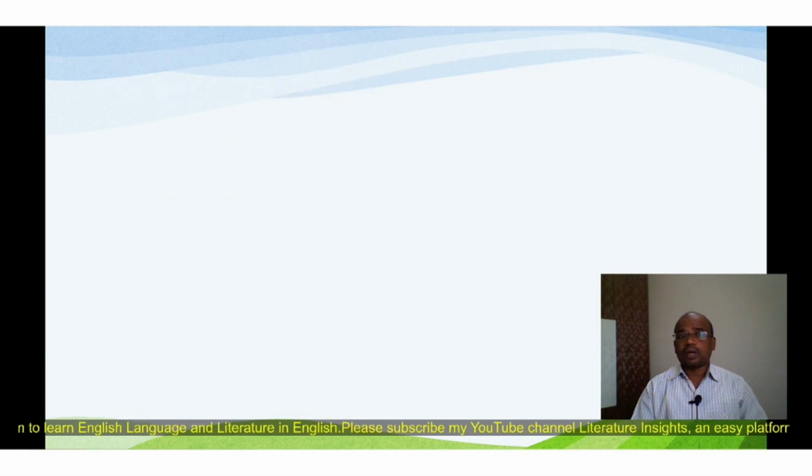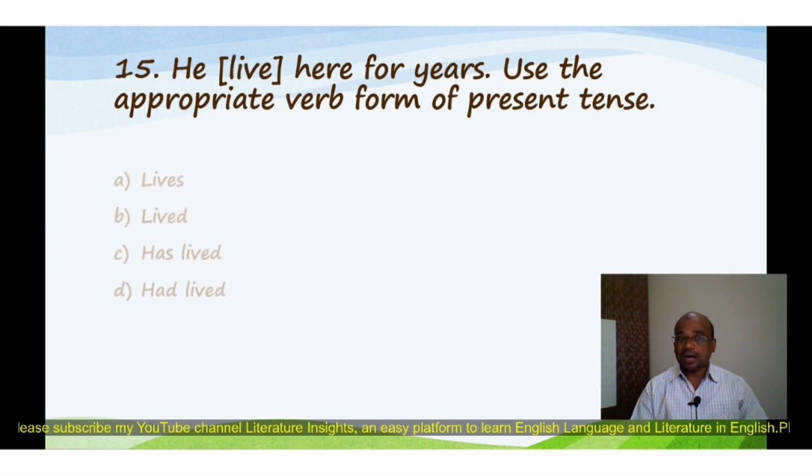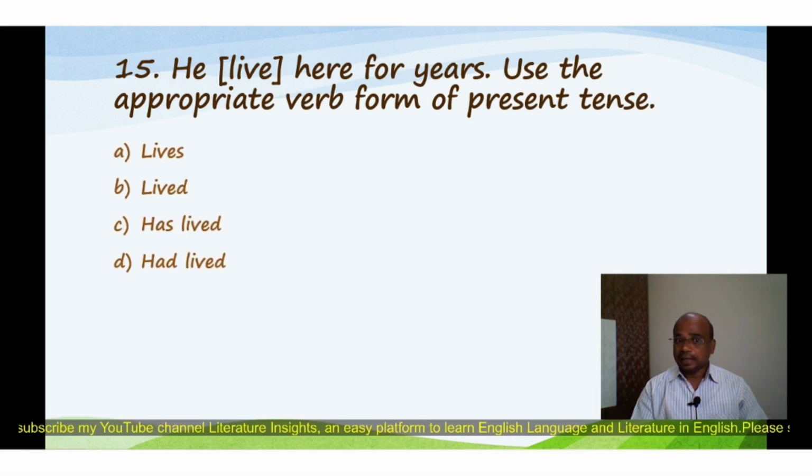Now question number 15: He lived here for years. Use the appropriate verb form of present tense. Here is the sentence, he lived here for years, with live in brackets. You have to use the correct present tense verb form, and the options are: A. Lives, B. Lived, C. Has lived, D. Had lived, and the correct option is lives.